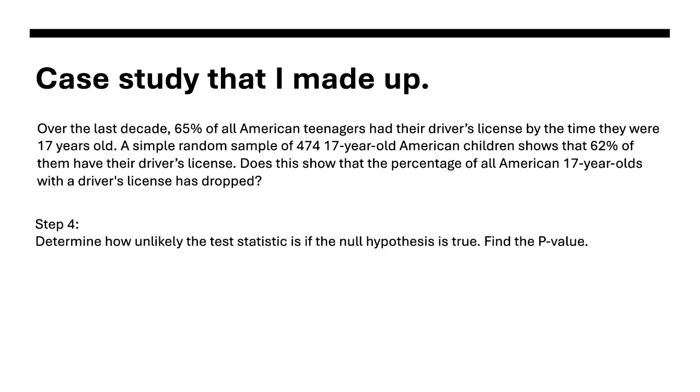Step 4, determine how unlikely the test statistic is if the null hypothesis is true. Find the p-value. Again, this is conditional probability. If the parameter is in fact 65%, what is the probability or the p-value that we would get 62% by chance in a sample size of 474?